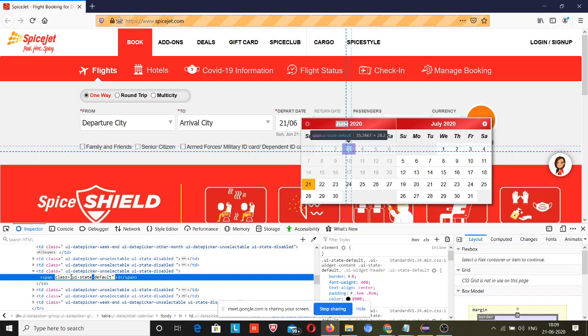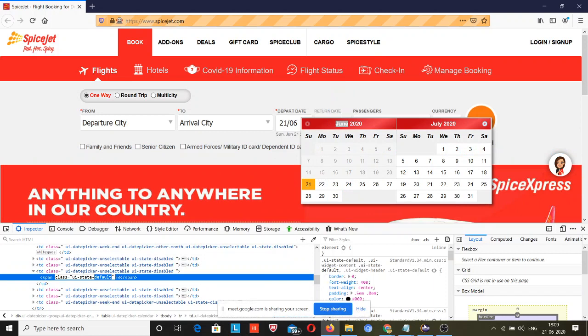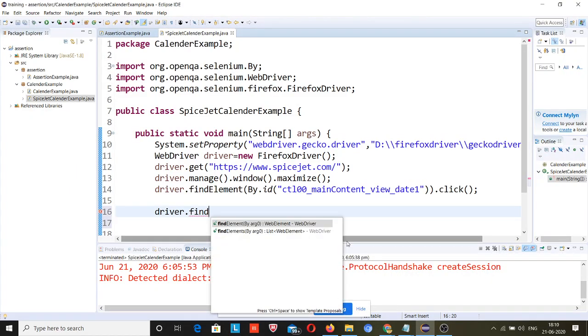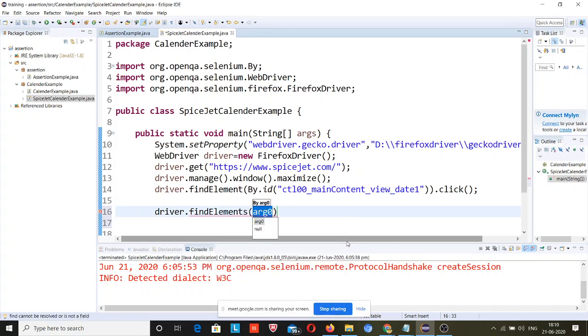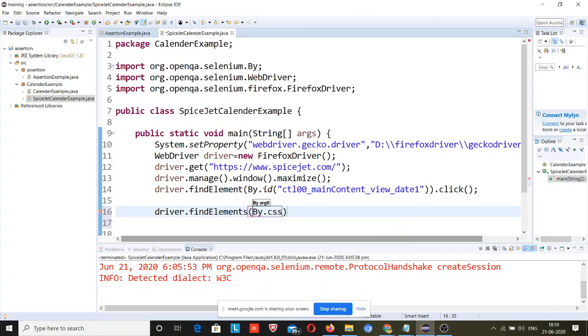So you need to do all the things related to this, else you can ignore it. Okay, driver dot find elements by dot css selector. I will use the tag name, the a, and the class.